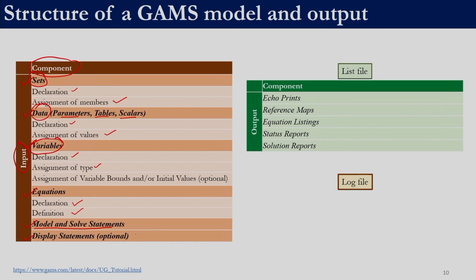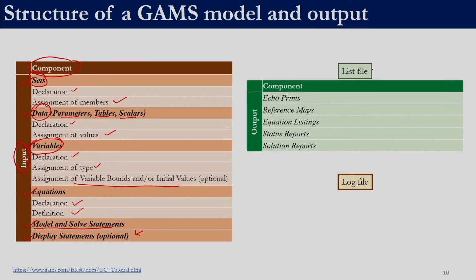Display statement can be used to display the results in a specified format. By default, GAMS displays a large amount of output, but if we want to display a specific output, we can use these display statements. For variables, we can also specify the bounds and the initial values. It is not mandatory, but if we have an initial starting point, then that can be provided to GAMS. Similarly, if we have bounds, that can also be given. So, these are the components of input.